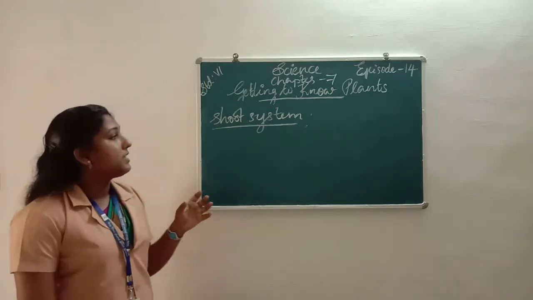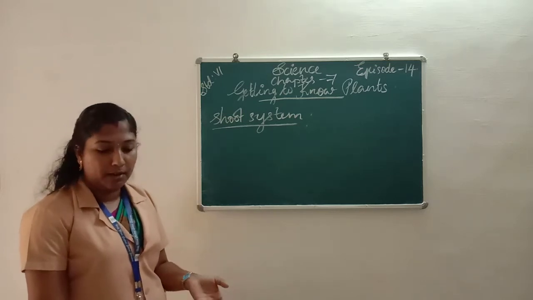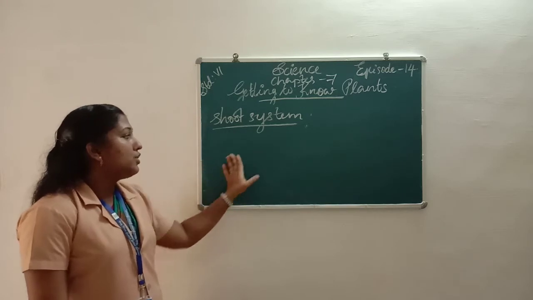Okay, the shoot system. The part of a plant which can be seen above the soil, which grows above the soil, is called a shoot system.